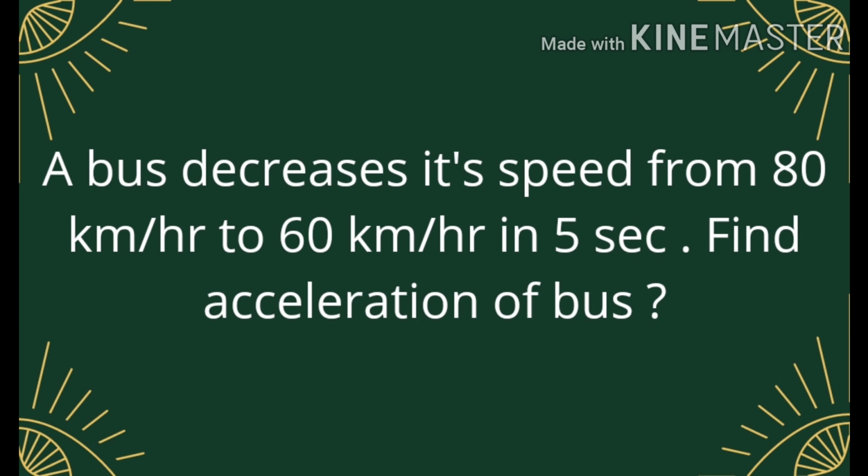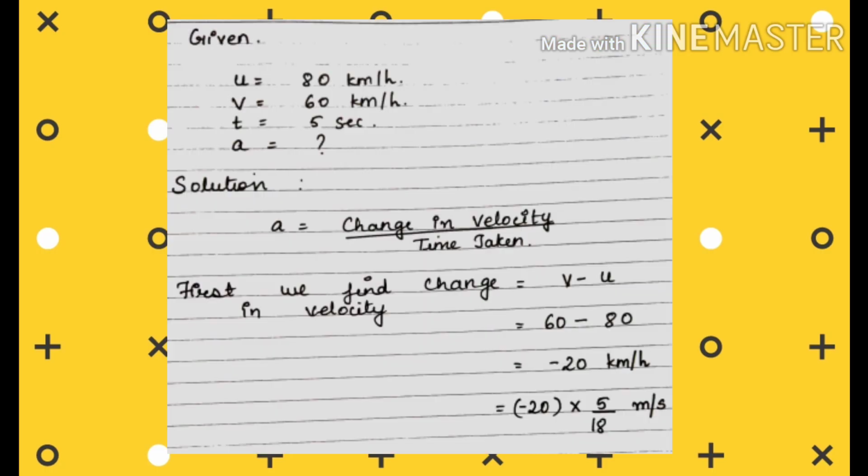See, from the units itself, you must be able to identify. Kilometer per hour is given, so what must it be? It must be a speed. We don't know initial or final, but it is denoting speed. Again, 60 km per hour is given, and it is denoting, not speed, velocity. Second is given, which means it is denoting time. What we have to find is acceleration.